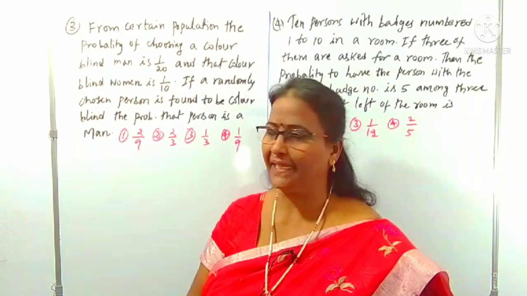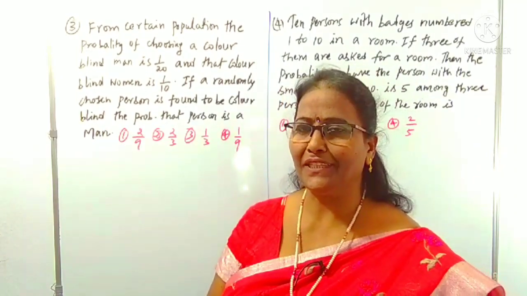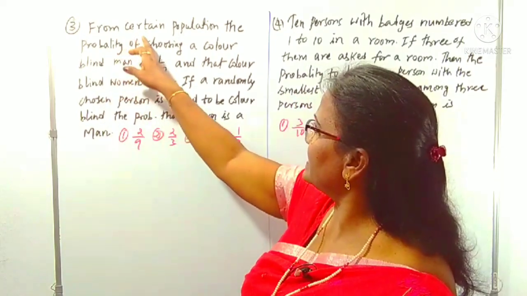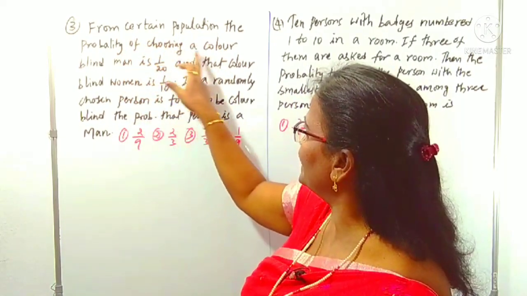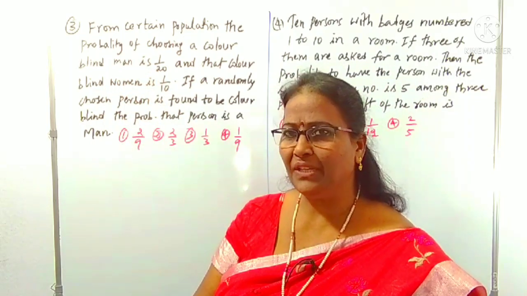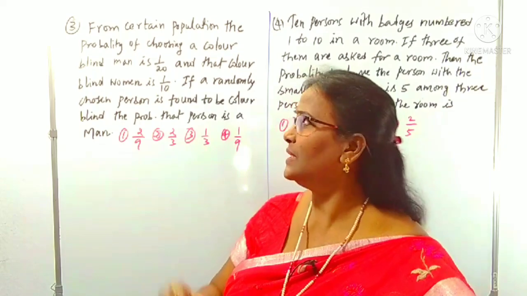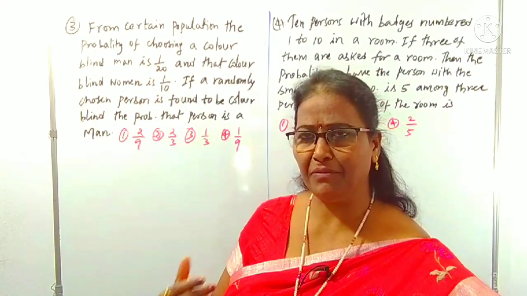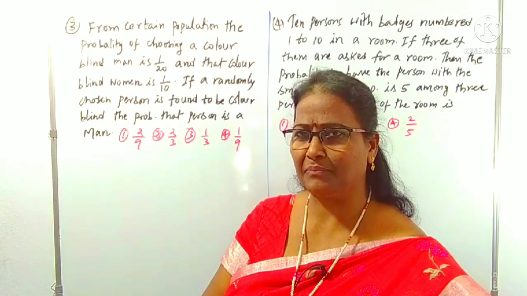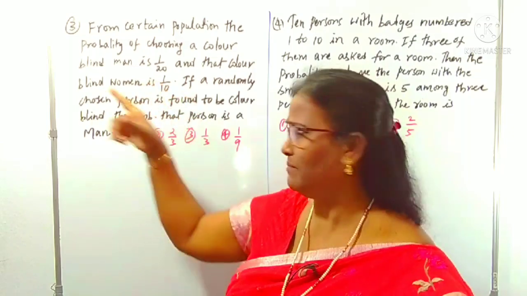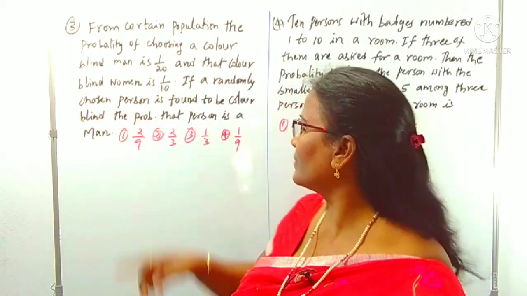Look at question number 3. I said to you, read the question sentence by sentence. What is the first sentence? From a certain population, the probability of choosing a color blind man is 1 by 20. So the probability of a man who has color blindness is given as 1 by 20, and that of women is 1 by 10.